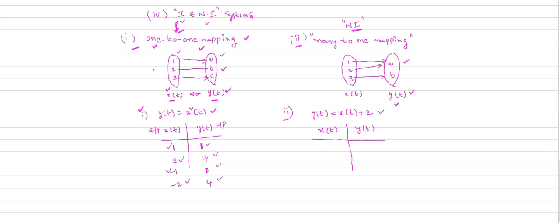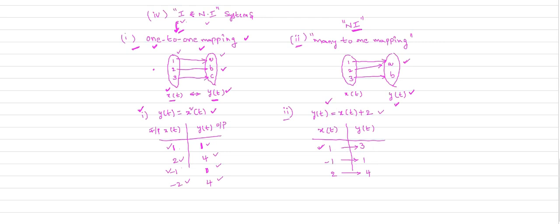For that you can consider different values of the input. Suppose I consider x of t equal to 1, y of t is 3. If x of t is minus 1, y of t is 1. If x of t is 2, y of t is 4. That means for each and every value of the input, you have a unique value of the output. That means the system is an invertible system.